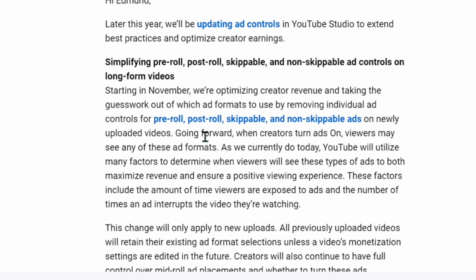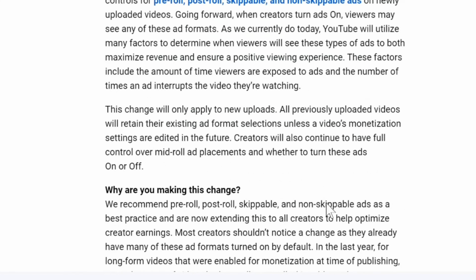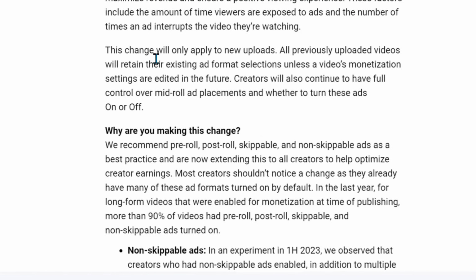Going forward, when creators turn ads on, viewers may see any of these ad formats. As we currently do today, YouTube will utilize many factors to determine when viewers will see these types of ads to both maximize revenue and ensure a positive viewing experience. These factors include the amount of time viewers are exposed to ads and the number of times an ad interrupts the video they're watching. This change will only apply to new uploads.